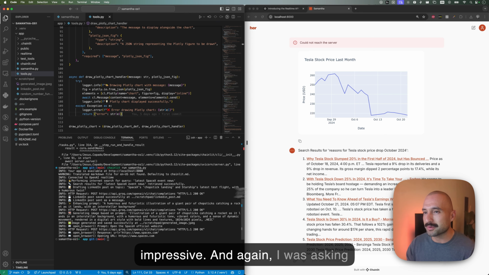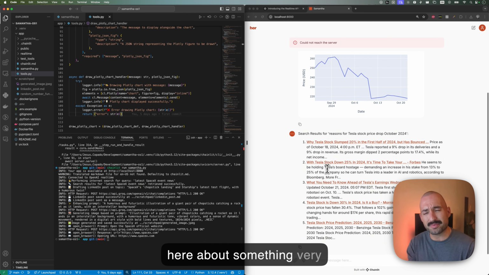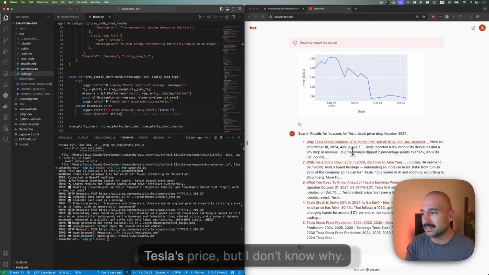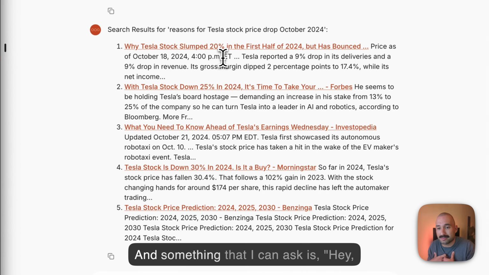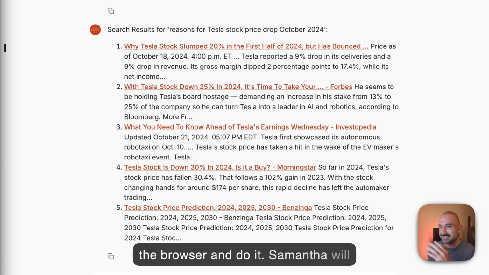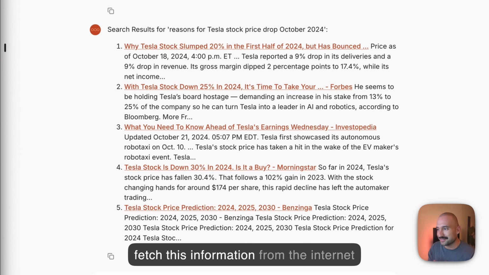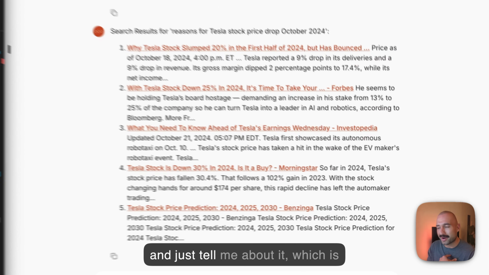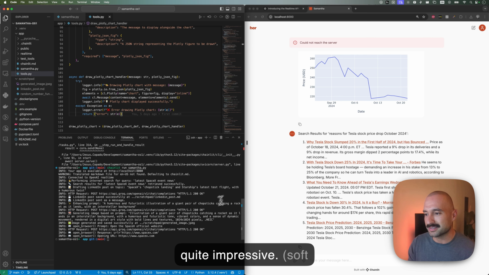And again, I was asking about something very interesting. There was a drop in Tesla's price, but I don't know why. And something that I can ask is, hey Samantha, can you go and look for that on the internet? I want to know that information, so I don't need to go to the browser and do it. Samantha will fetch this information from the internet and just tell me about it, which is quite impressive.